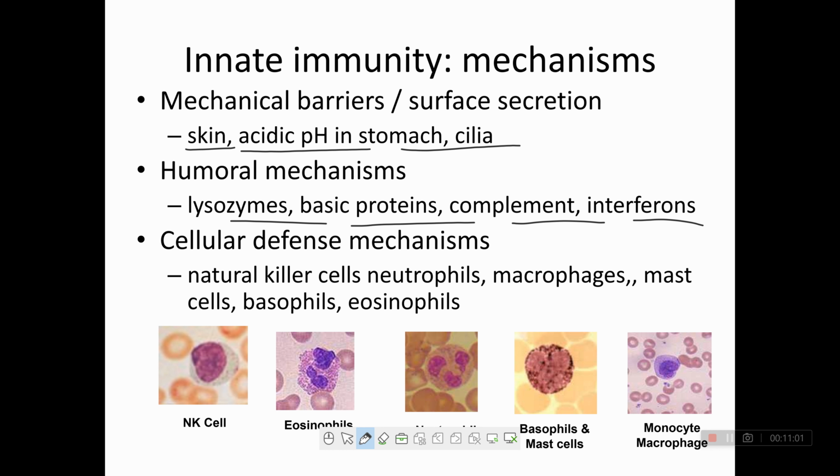And in the cellular defense mechanism: natural killer cells, neutrophils, macrophages, mast cells, basophils and eosinophils. These are all innate immunity mechanisms: mechanical barrier, humoral mechanism, cellular defense mechanism. Clear?